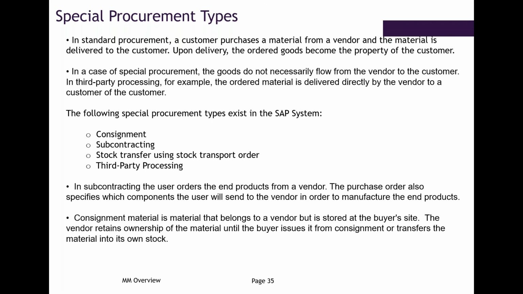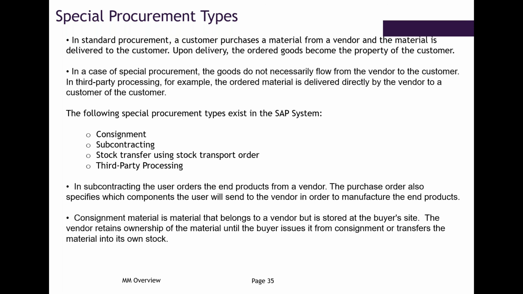Then comes the third party. Third party is where you receive an order from the customer that we need this material, and you generally do not produce that material, but you will give that order to the vendor, and he will directly supply that material to the customer in your name, and you do the payment to the vendor for the material which is sent to the customer, and the customer will do the payment to you. Is this clear? Third party process.